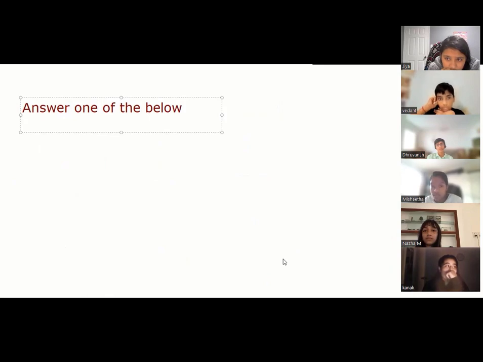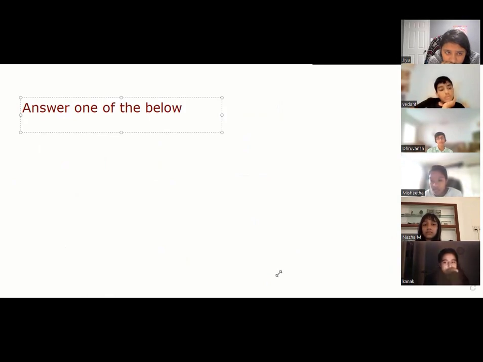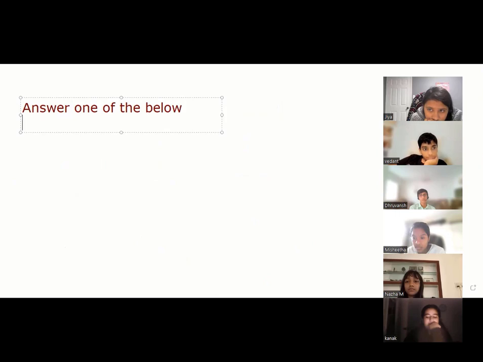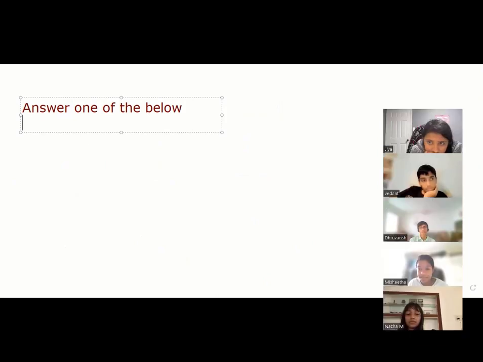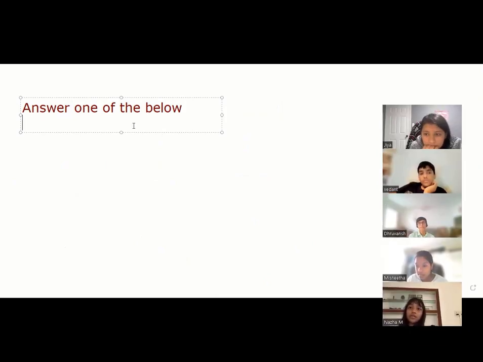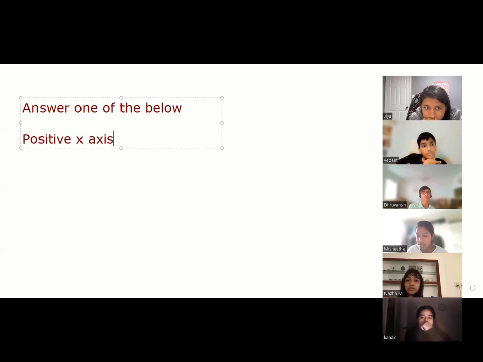So first I'll write all the options you have to give. It's a game of coordinates, okay? Everybody on the screen, please. So either you will say it's on positive x-axis, or negative x-axis.